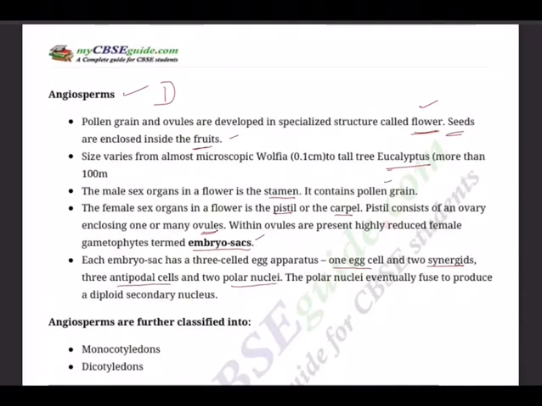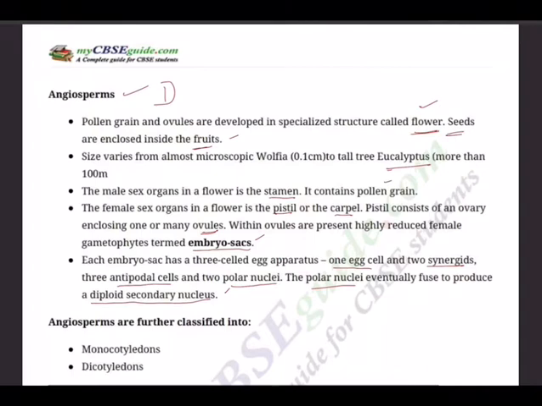So totally how many? 1 egg cell, 2 synergids, 3 antipodals, so 6, plus 2 polar nuclei fused, so 7-celled. That's why it is called a 7-celled, 8-nucleate body. The polar nuclei eventually fuse to produce a diploid secondary nucleus. So these are the things that help in double fertilization.